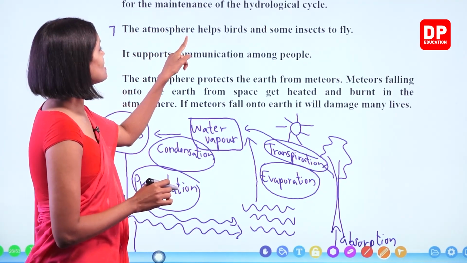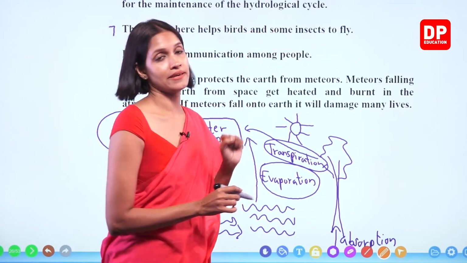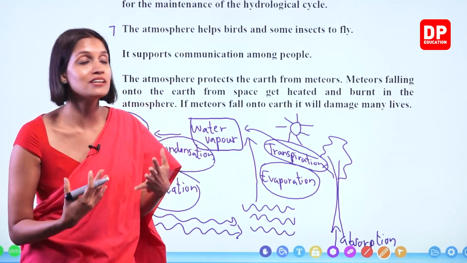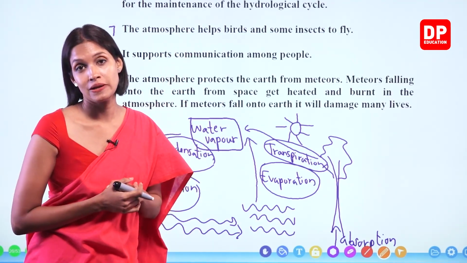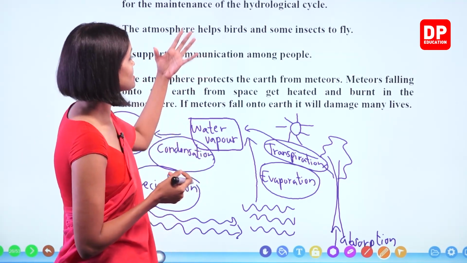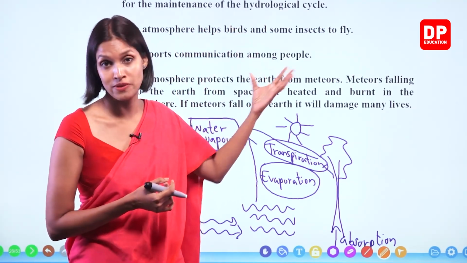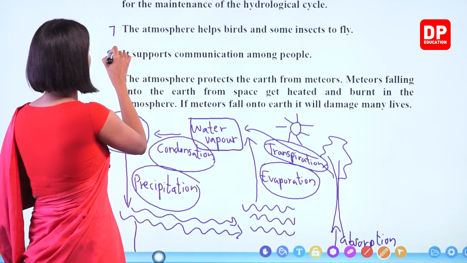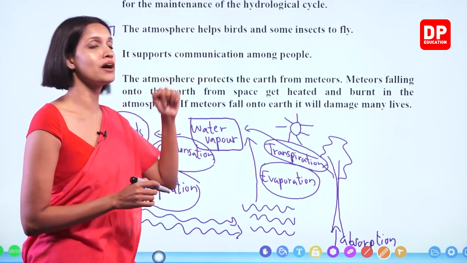The atmosphere helps birds and some insects to fly through the atmosphere. As a medium, it's very important. Okay, children, for birds and some insects to fly, the atmosphere as a medium is very important, right? Next one, number 8. It supports communication among people.